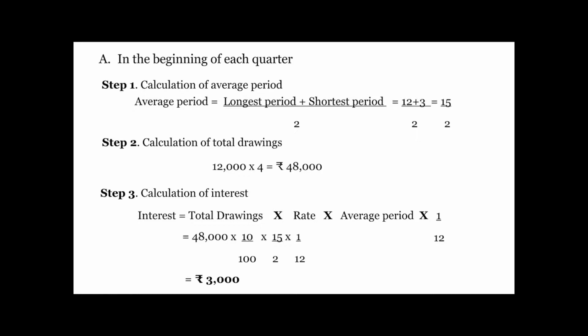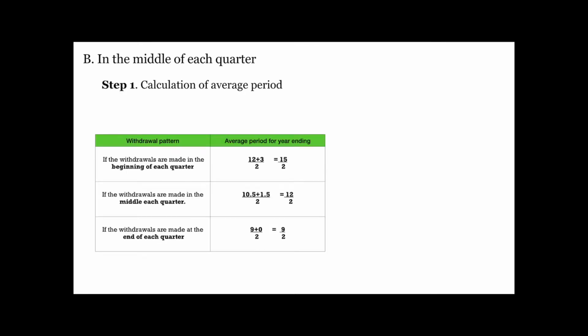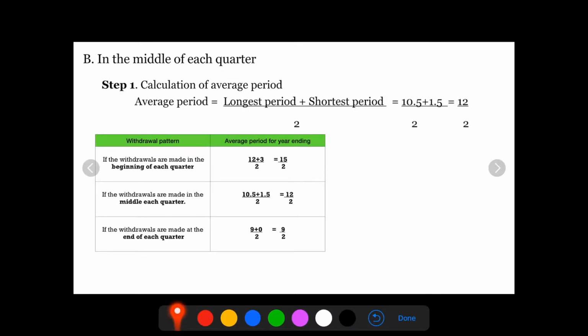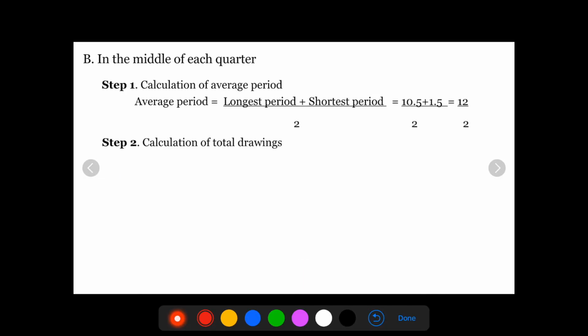Let's proceed with the second scenario. In the middle of each quarter, step 1, calculation of average period. So average period will be longest period plus shortest period divided by 2. 10.5 plus 1.5 divided by 2, we will get 12 by 2. Step 2, calculation of total drawings.